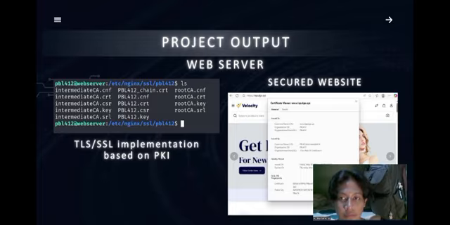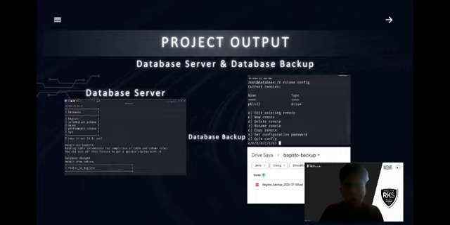Next. In this section, I will explain about the database. On the left, we show our live database server. You can see our application database, Bagisto, is active and running. On the right, we showcase our database backup system. We use a tool called Rclone to automatically create a backup. This backup file is then securely uploaded to Google Drive. The final file in Google Drive proves our data is safely backed up offsite, ensuring we have a strong disaster recovery